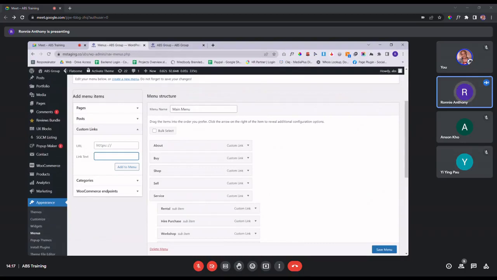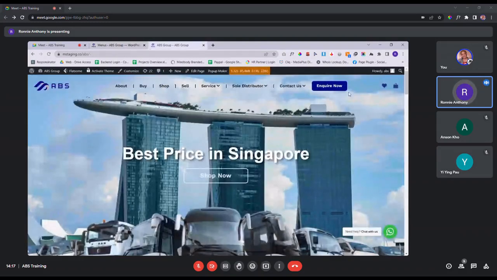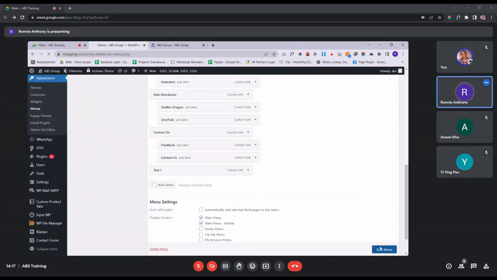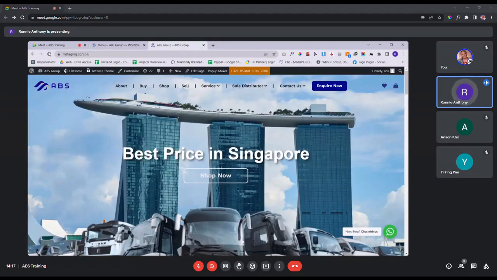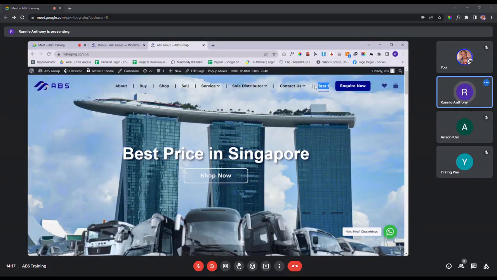So for this one, I just put S1, and then key in the page link to the page that you want your user to go to. For this one, I just put in hashtag, for demonstration purpose. So you just click on add to menu, and by default, the position will be on this last position right here. Which means on the front end, it will be next to this contact us portion. So when I click on save menu right here, and I refresh it again, you can see the test one already added to your position over here.